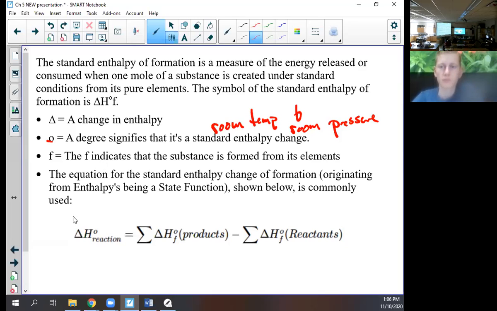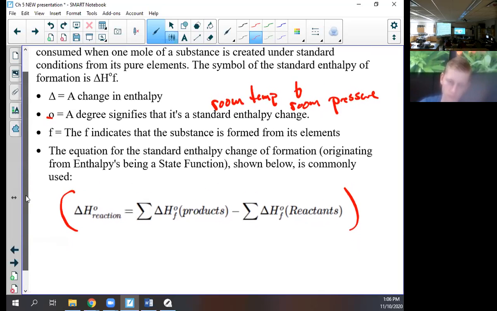This is what we're going to use a lot for the next 2 days. And they're not bad. You just have to be careful. The equation for the standard enthalpy change of formation, originating from enthalpy being a state function, is commonly used. All right, so this is kind of cool.